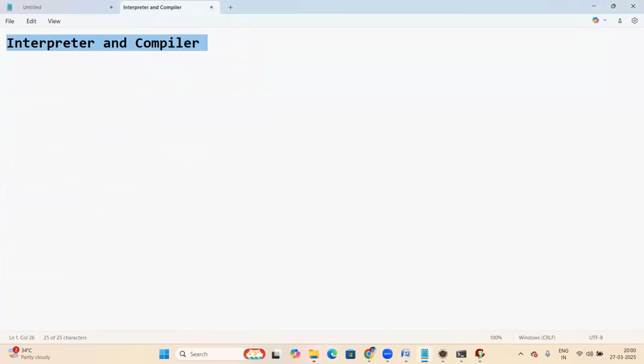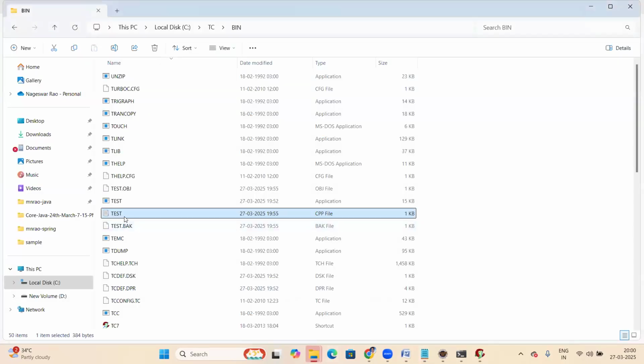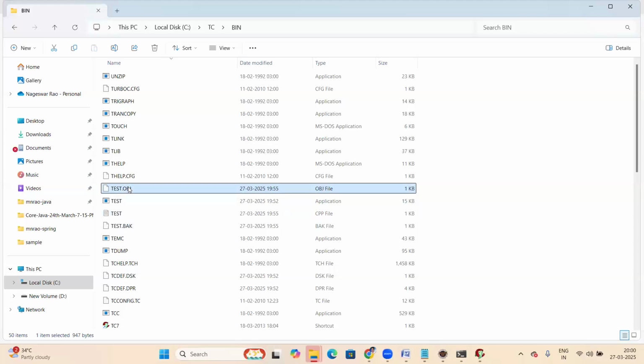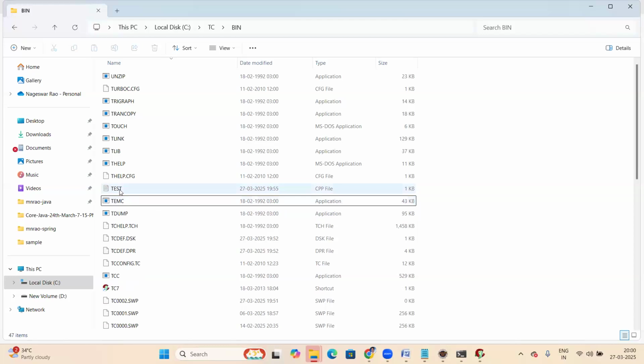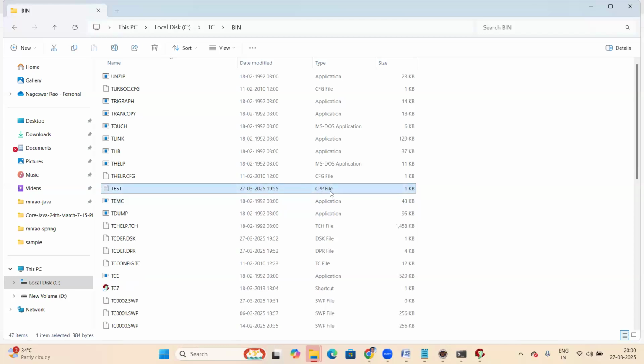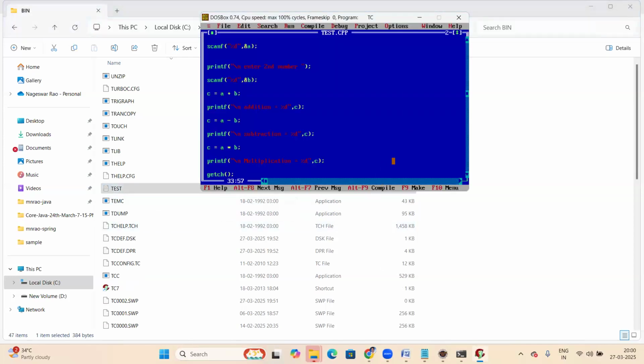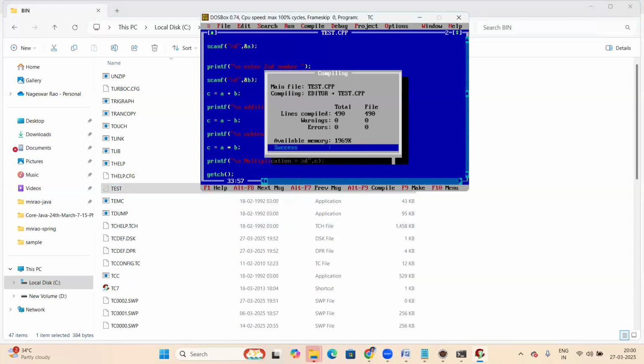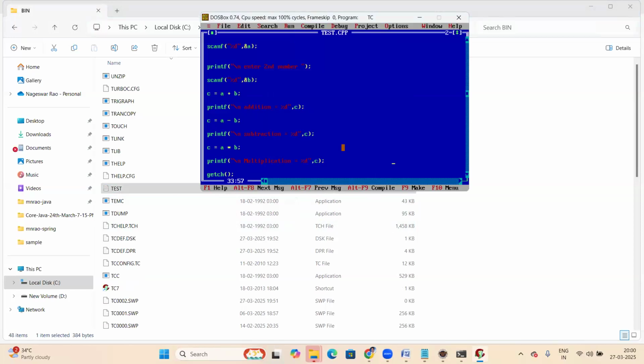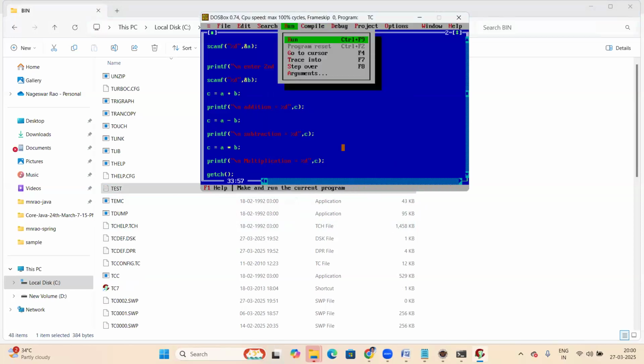For this backend program, let me delete all the related old files here. This is your CPP file, or C program. Extension CPP, no issue. Now what I'm doing here, I compile. Success, no errors. When I try to run it, before running this program, first of all it creates one exe file.